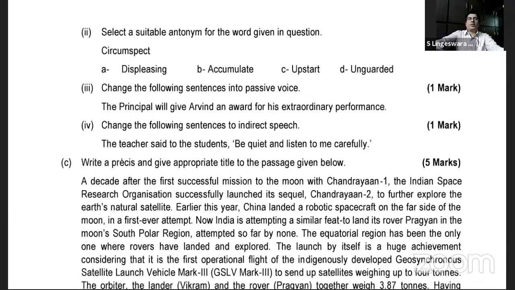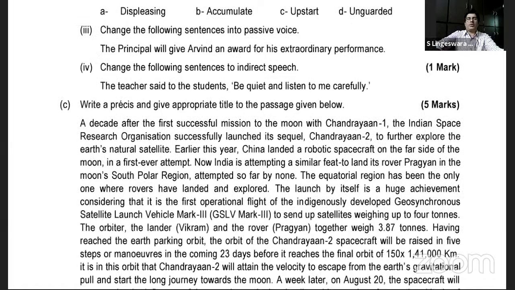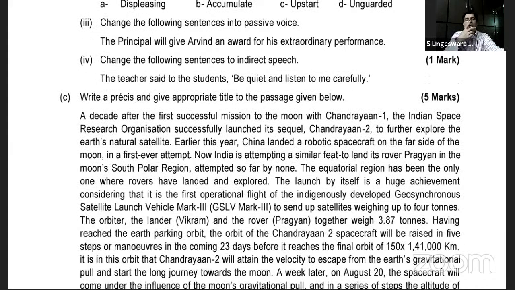Now, change the following into passive voice. I hope you recall our subject, verb, and action theory part here. The teacher said to the students, "Be quiet and listen to me carefully."